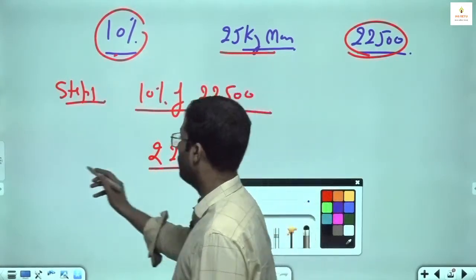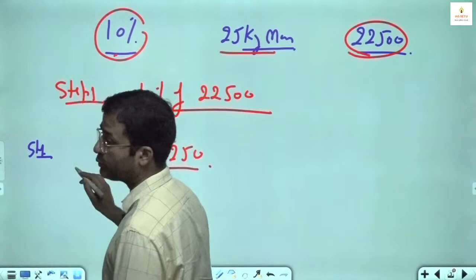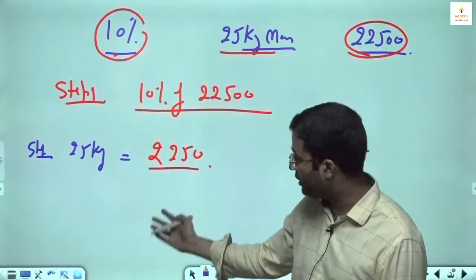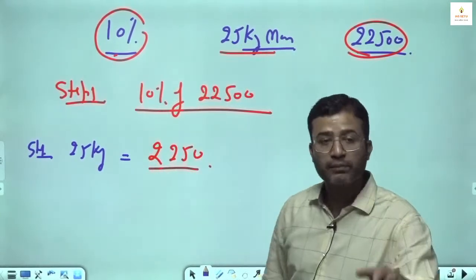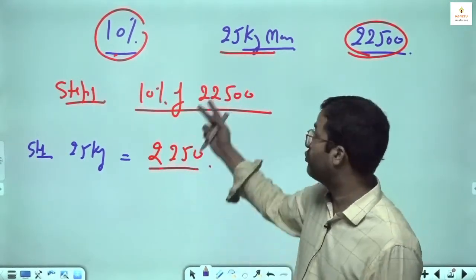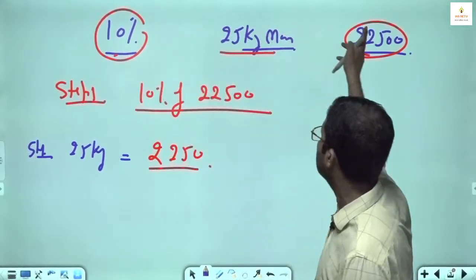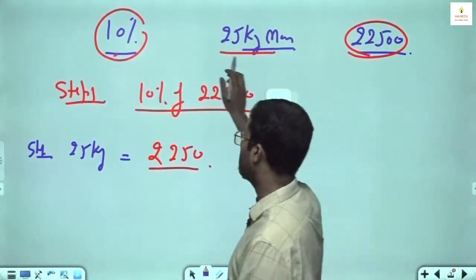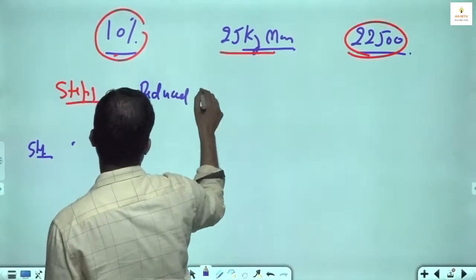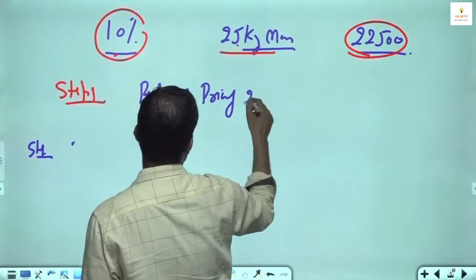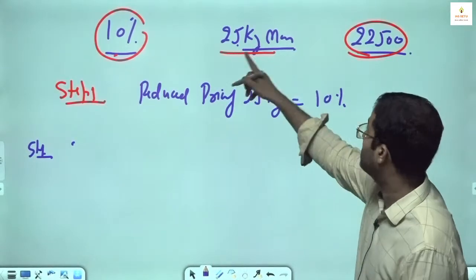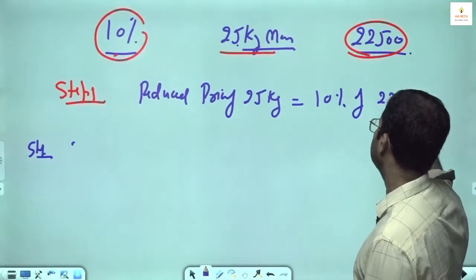Step number 2, what you do, you equate. So the reduced price of 25 kg of apple will be this. After the reduction you are able to get 25 kg extra apple in this much amount. Price of 25 kg apple is equal to 10% of this amount. Write it down: reduced price of 25 kg apple is actually equal to 10% of the total amount.